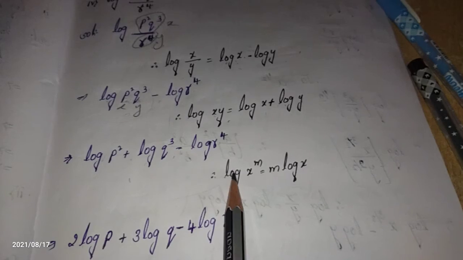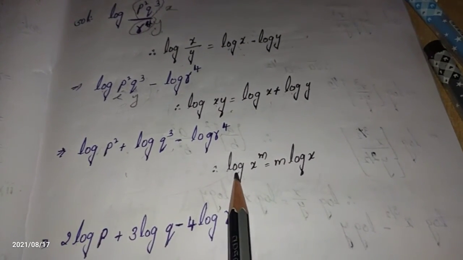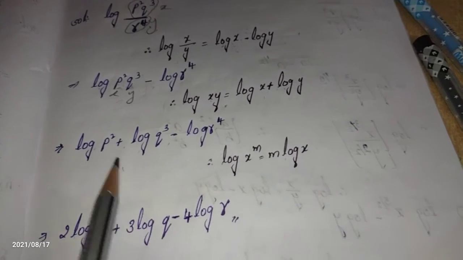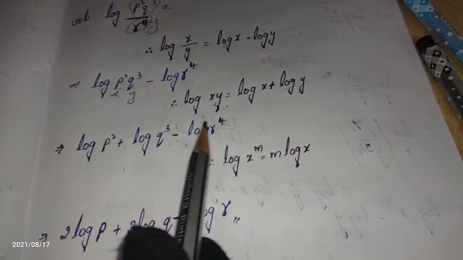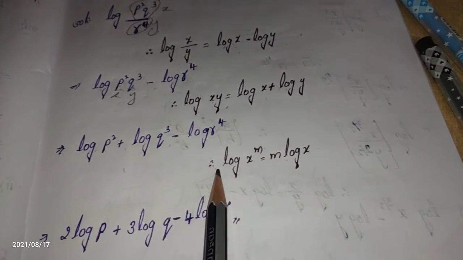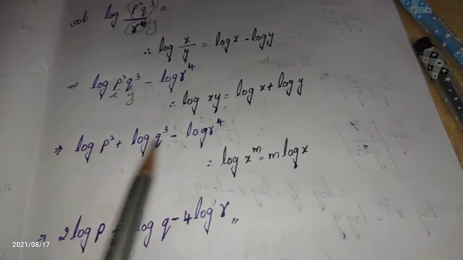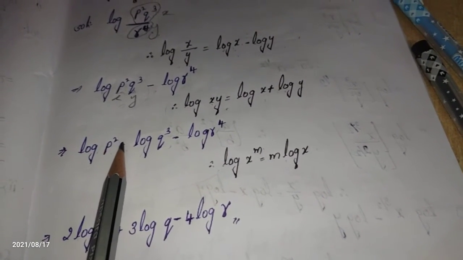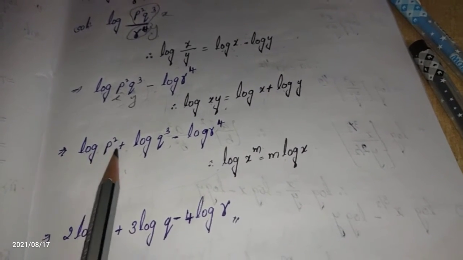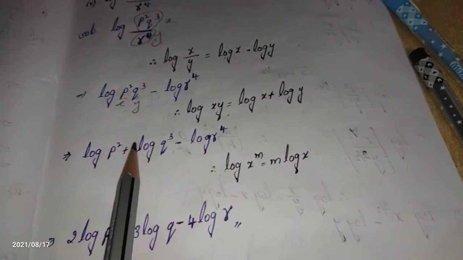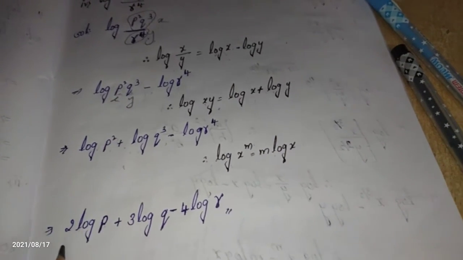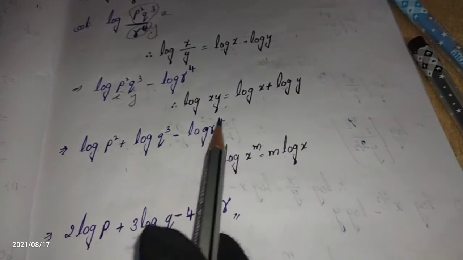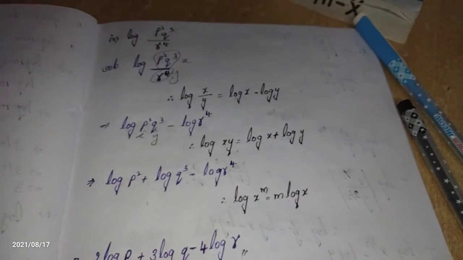Let's see, we use another formula again: log x to the power m is equal to m log x. In each term we have powers, and that power we have to write before the log. According to this formula, 2 log p, whatever power is there we write before the log, plus 3 log q minus 4 log r. This is the process.